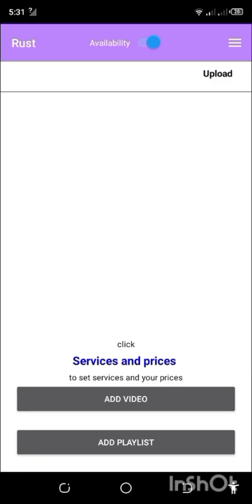On top, hapa katikati is availability. Availability simply means you are either available to provide services or you are unavailable, so you cannot provide services. Think of it like you are online and when you are offline. So when you are online, people can reach you.